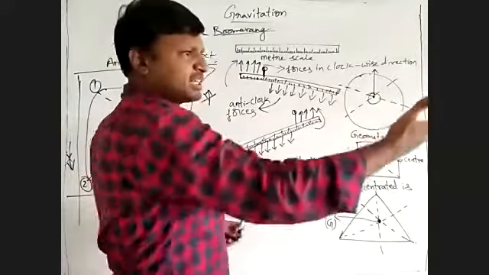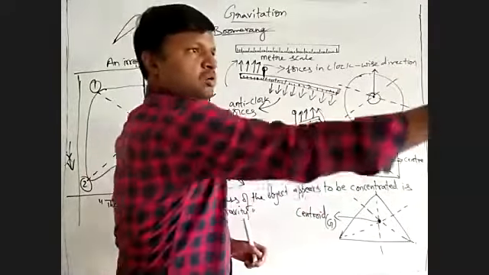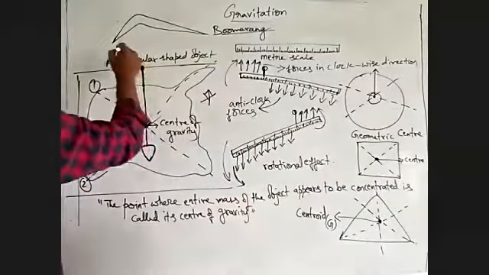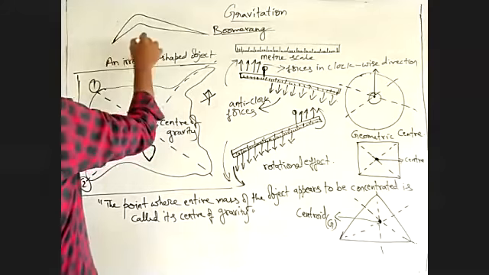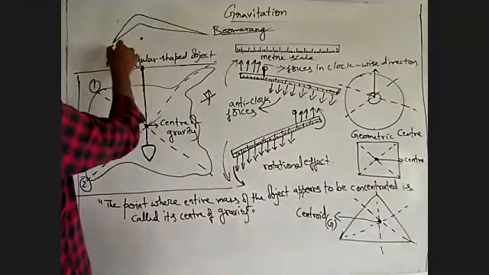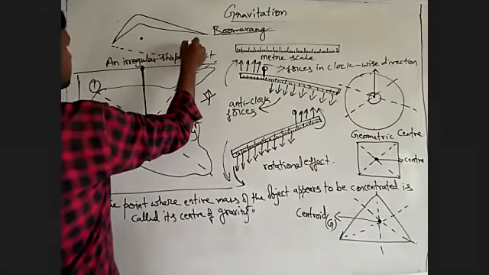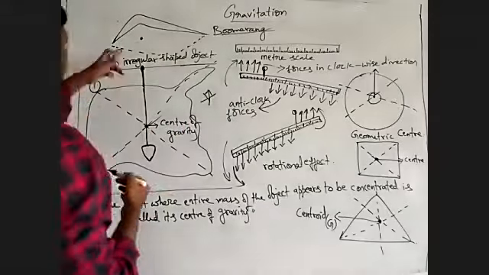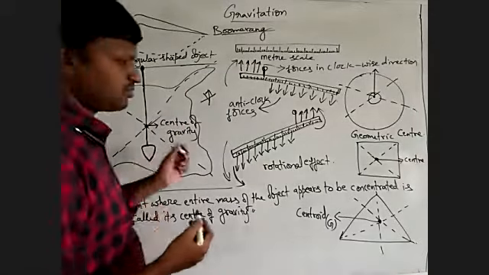If you throw it like this, it will go round and again come back to you, so that you can hold it again. For this, the center of gravity is located somewhere here. You can extend this shape and complete the polygon like this. So for the boomerang, this is the center of gravity point.